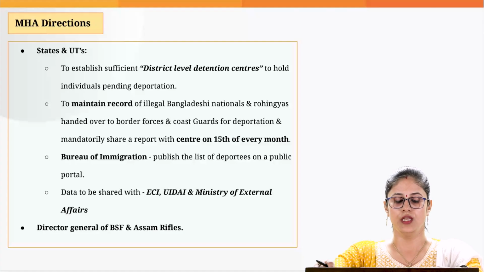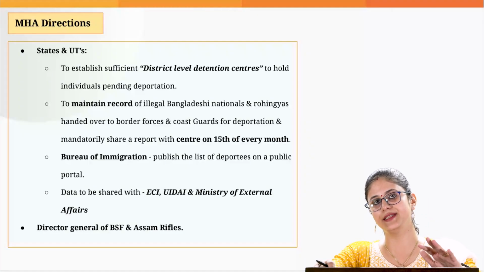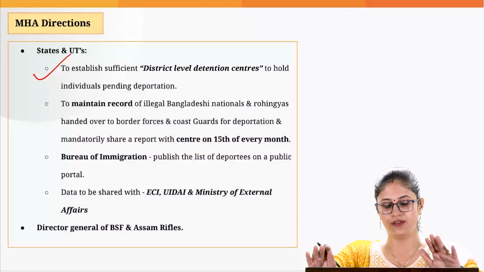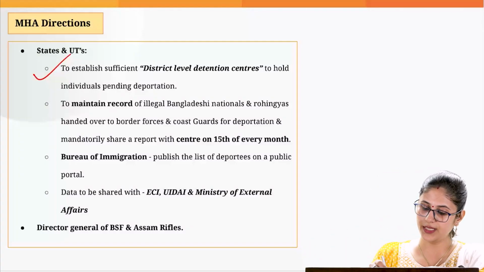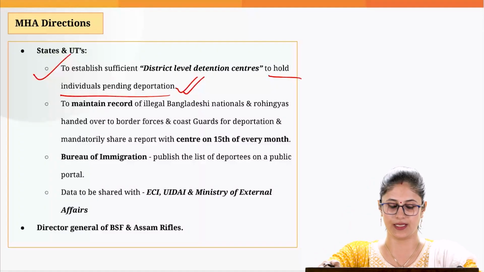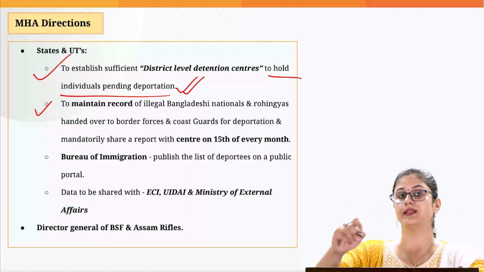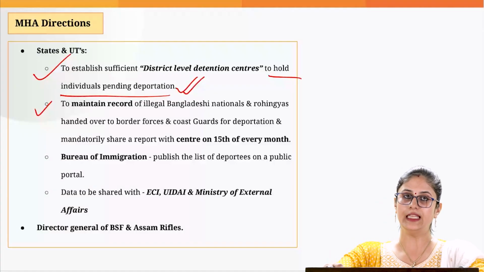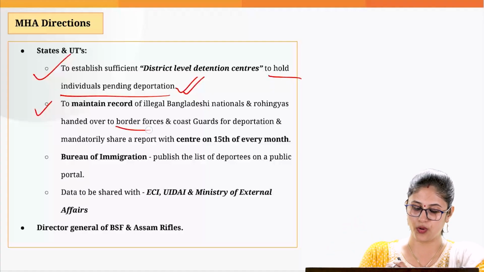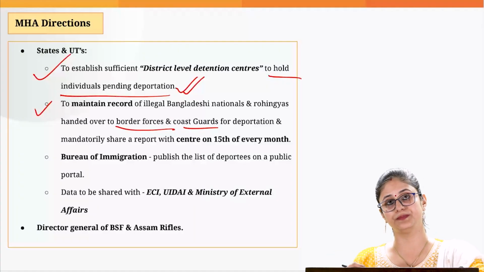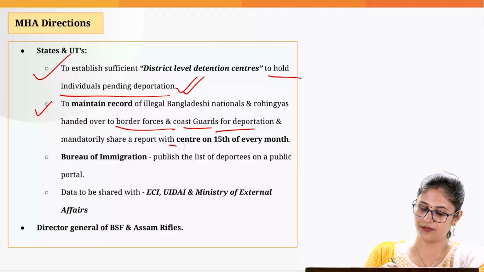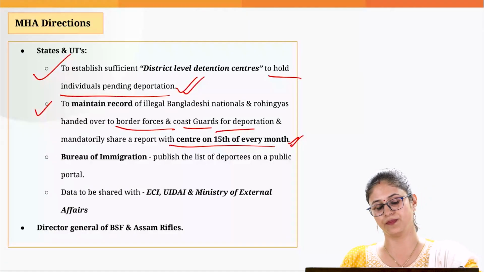Now, let's look into what further directions were given by the Ministry of Home Affairs to states and union territories. This ministry has directed the states and union territories to establish a sufficient number of district level detention centers, which would be holding the individuals against whom the deportation proceedings are still pending. Then the states and the union territories have to maintain a record of the illegal Bangladeshi nationals and the Rohingyas, which they have handed over to border forces or to the coast guards for deportation. And on 15th of every month, they have to give a report to the center with respect to the same.